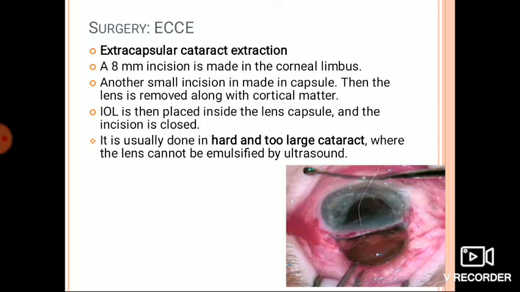Then the removal of the cortex is done and polishing of the posterior capsule is done, and the non-foldable PMMA IOL is placed into the capsular bag. The closure of the incision is done by 5 to 7 interrupted or continuous 10-0 nylon sutures. The remaining viscoelastic substance is removed and the conjunctival flap is closed. It is done in hard and too large cataracts where the lens cannot be emulsified by the ultrasound.